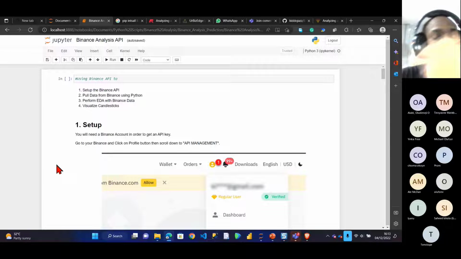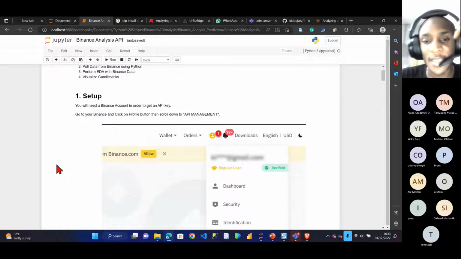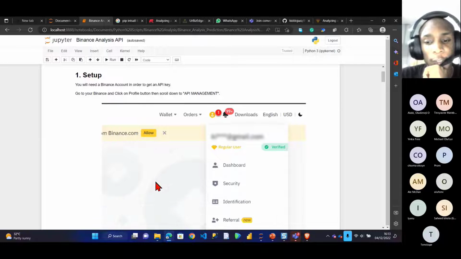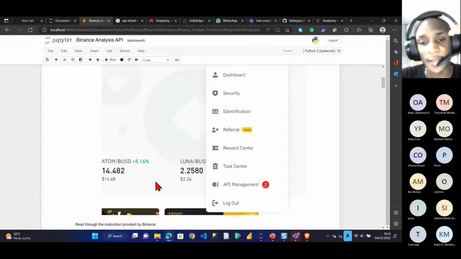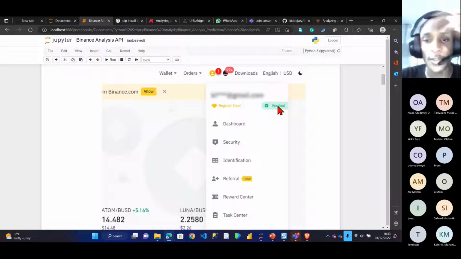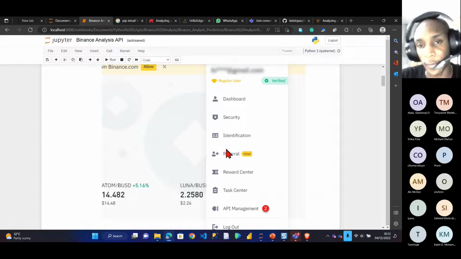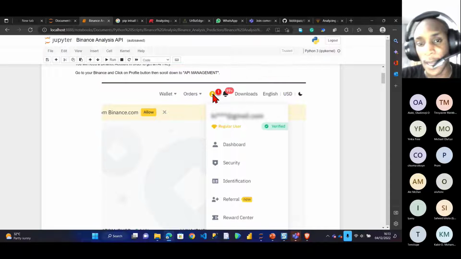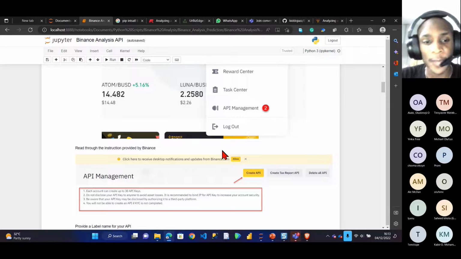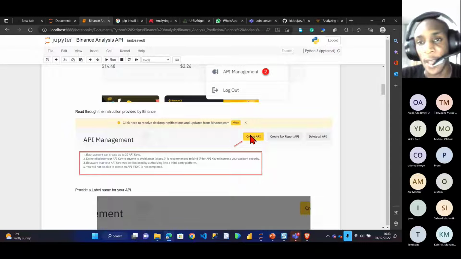The first step is setting up the Binance API, which I've already explained from the PowerPoint presentation I just did. You go to your Binance account. I'm verified here. This is my account, but I've blurred out a lot of information because I don't want people to get it. You click on the profile, and from profile, you go to API management. In API management, you read all the instructions here, and the GitHub code I sent you also has this file.